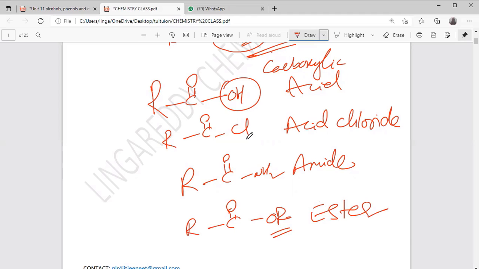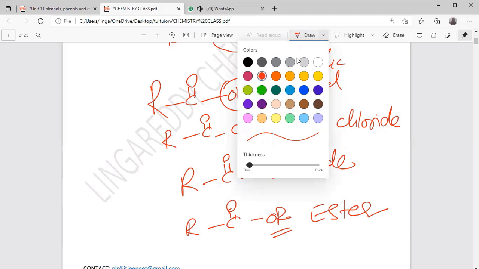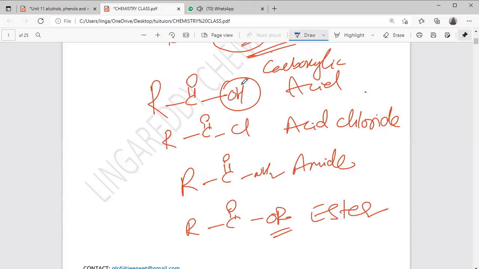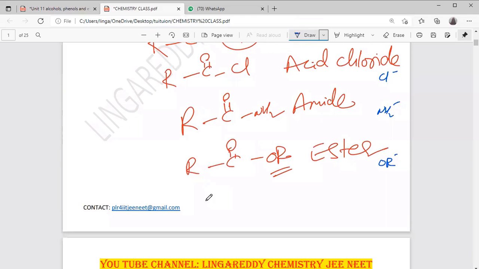What I'm changing here is just in place of OH: Cl minus, NH2 minus, OR minus. This OH group is replaced by Cl, NH2, OR.